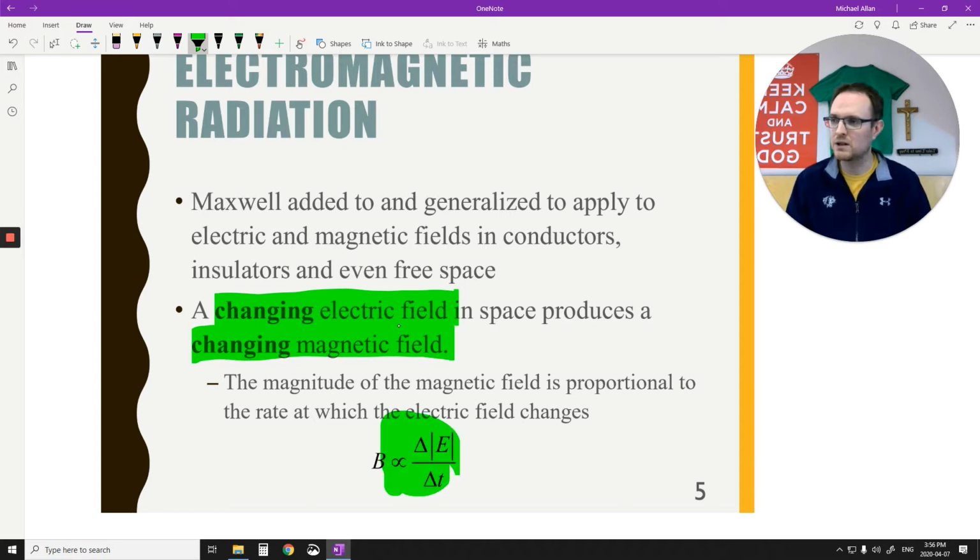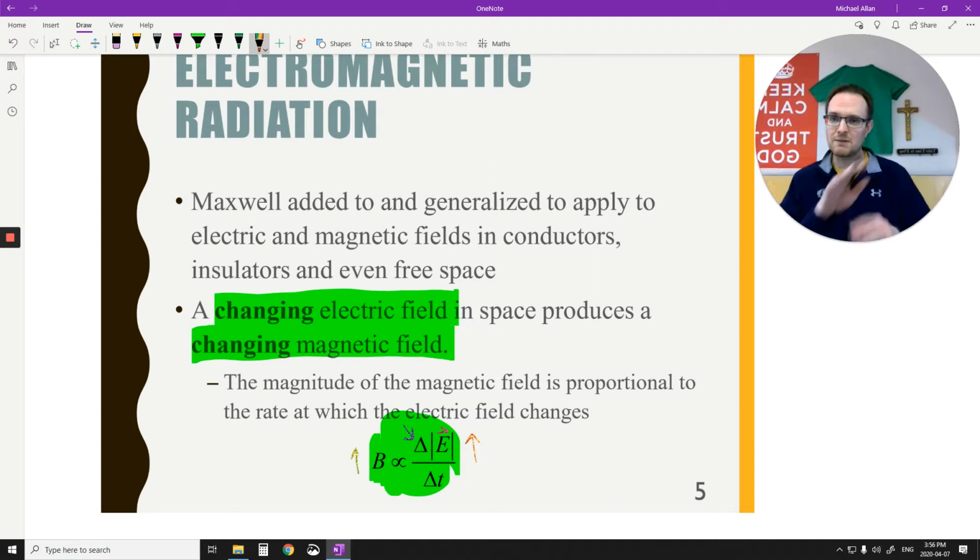You really don't have to know what this equation does. It's just saying that if I change the electric field here, remember that delta stands for change, over time, then I can produce a magnetic field. Okay, that was his first thing. He said it was also proportional. So if I were to increase my electric field, I would increase my magnetic field. They're directly proportional to each other. If one was 0, the other would also be 0.